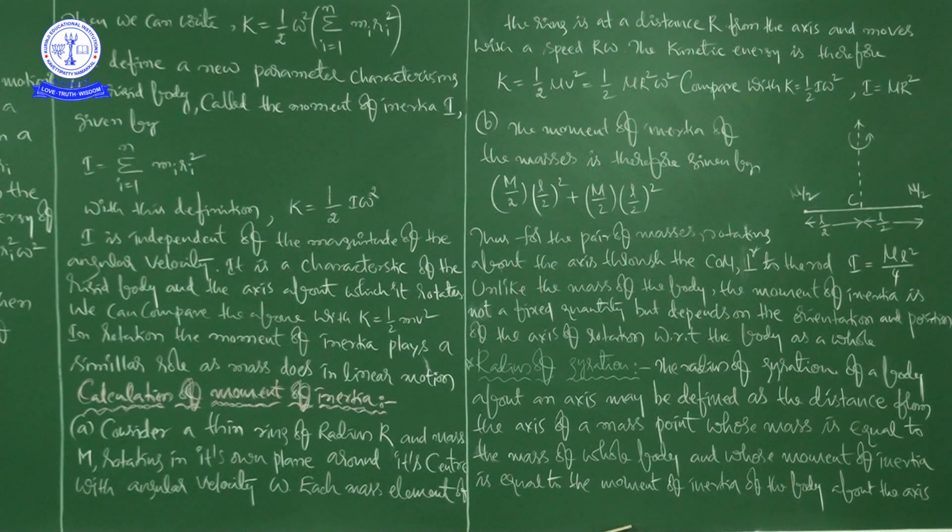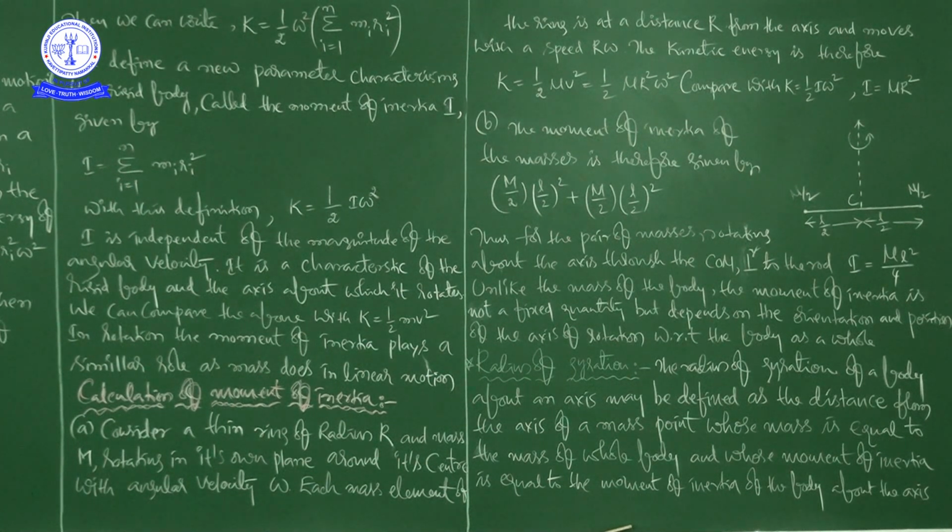So this is a rigid massless rod of length L with a pair of small masses m by 2 and m by 2 rotating about an axis through the center of mass perpendicular to the rod. Each mass m by 2 is at a distance L by 2 from the axis.